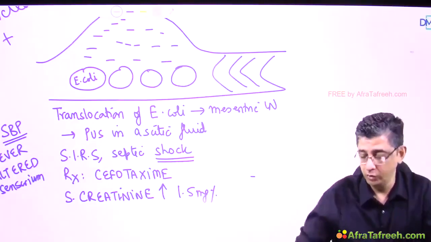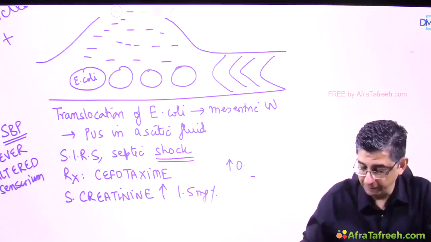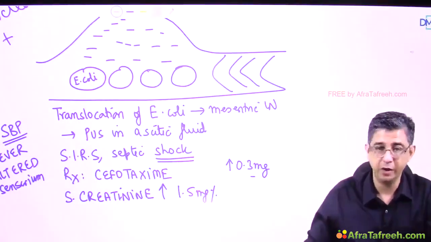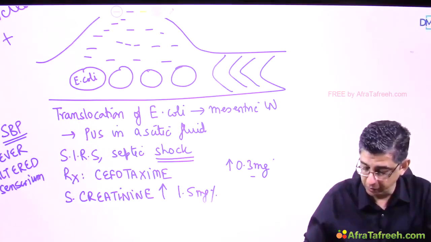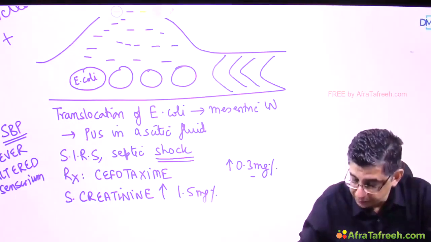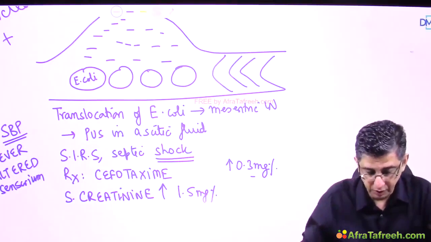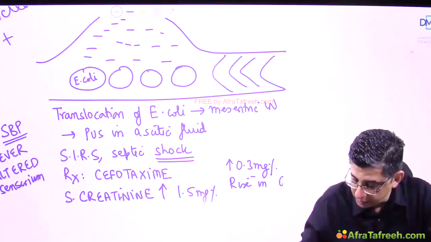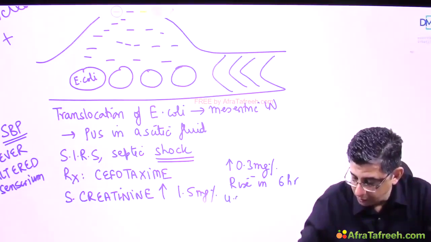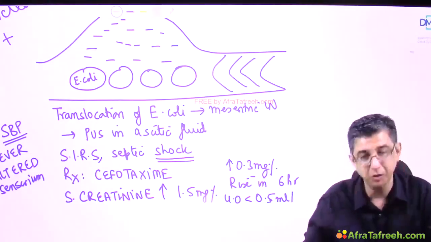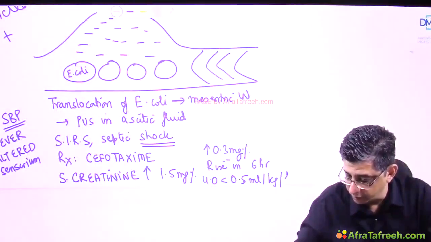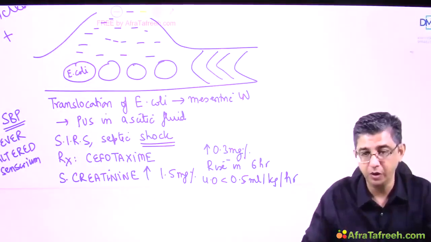That will look like normal to you, but if it increases by 0.3, like suppose in the morning it was 0.5 milligram % in a wasted malnourished patient, but it is upgraded by 0.3 milligram % over the baseline value in a matter of, let me say, 6 hours. The rise is occurring in as little as 6 hours, and the urine output of the patient is decreasing to 0.5 ml. You know, normal urine output is 1 ml per kg per hour, but here the urine output of the patient is decreasing to 0.5 ml per kg per hour. That is a development of oliguria and anuria in a patient.